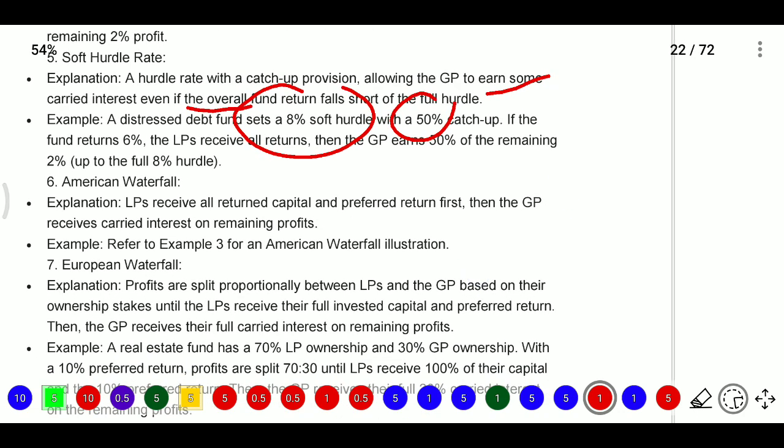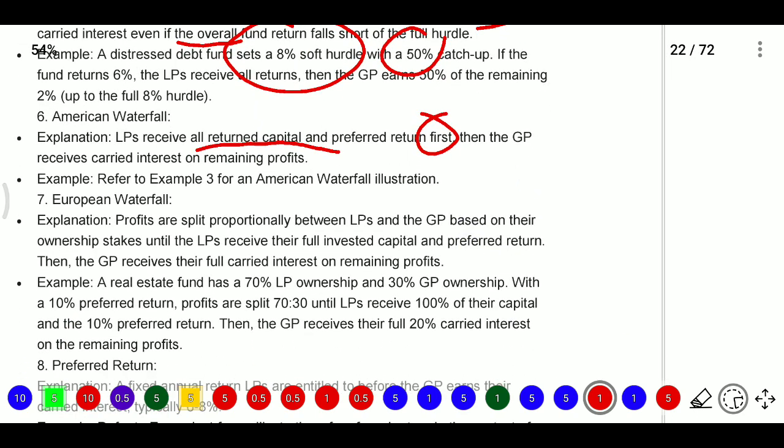Here, American waterfall provision means the limited partner receives all returned capital and preferred return first. Then the GP receives carried interest on the remaining partnership profits. It is the American waterfall provision. For example, refer to example 3 for the American waterfall illustration.